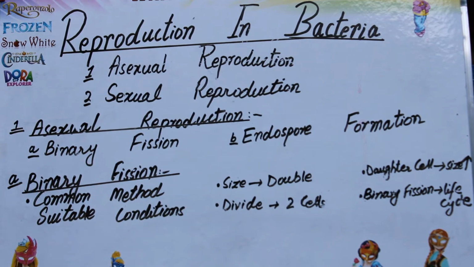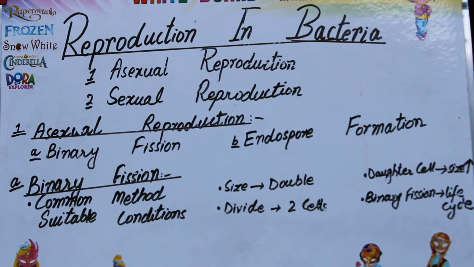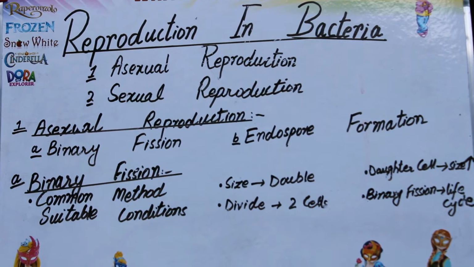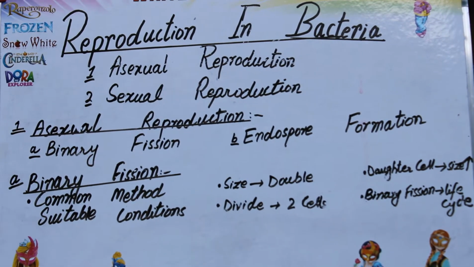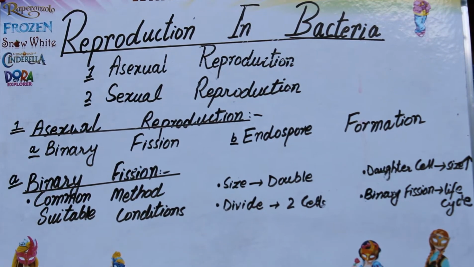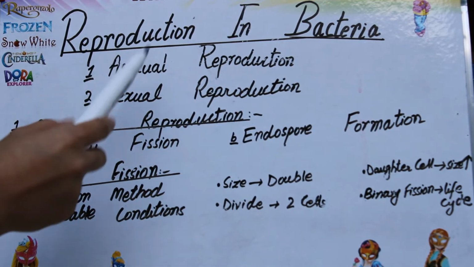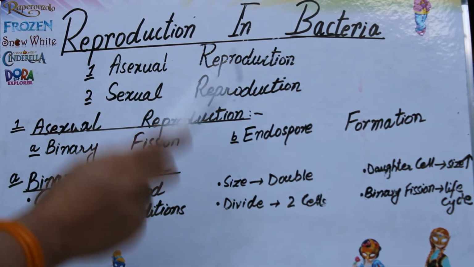Today's topic is reproduction of bacteria. Today we are going to discuss the reproduction in bacteria, how bacteria are reproduced. There are two main mechanisms, two main procedures which they use. One is asexual reproduction and the second one is sexual reproduction.